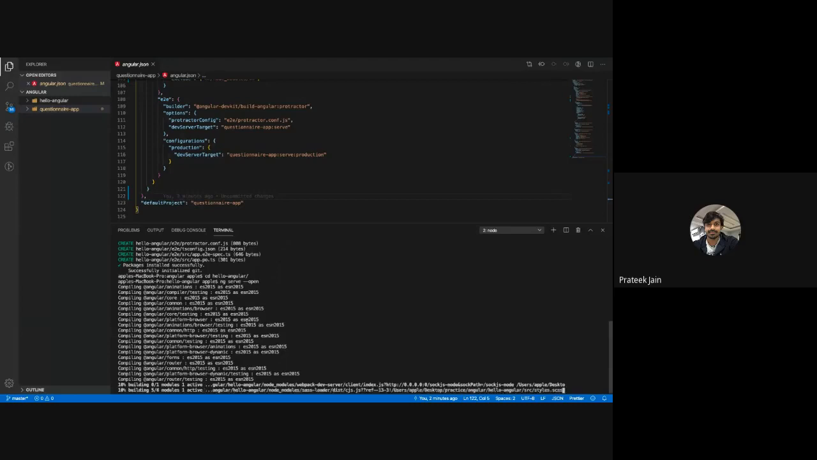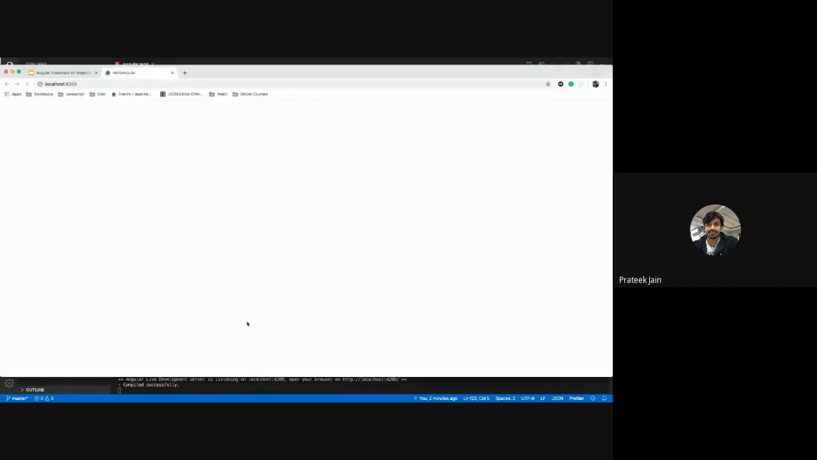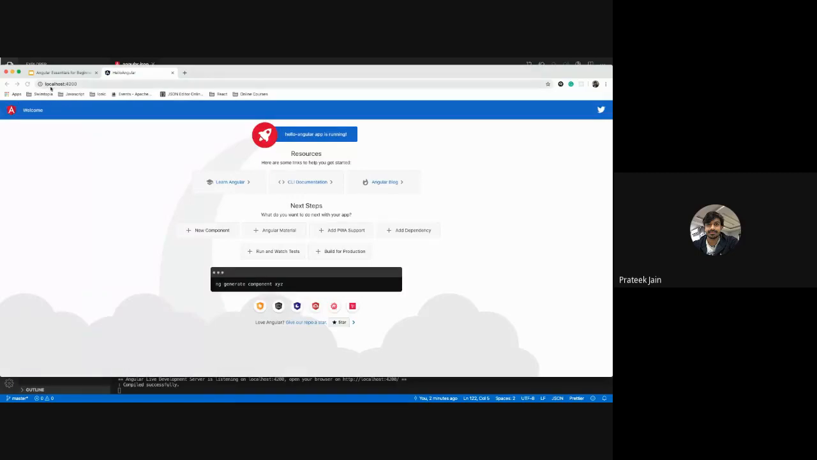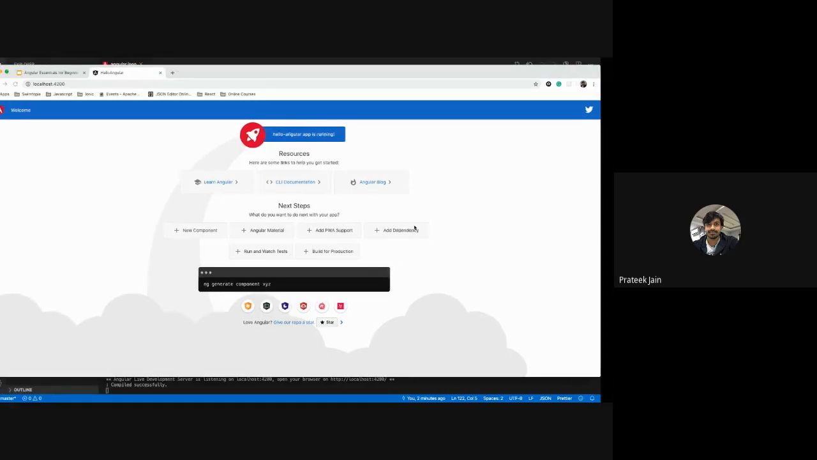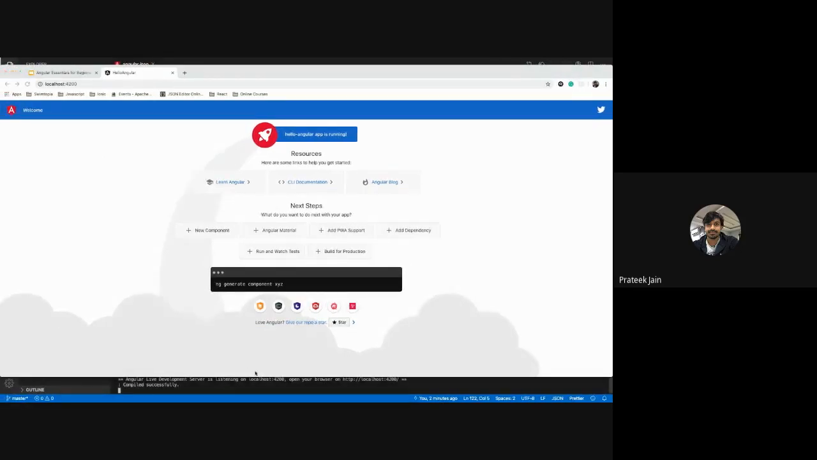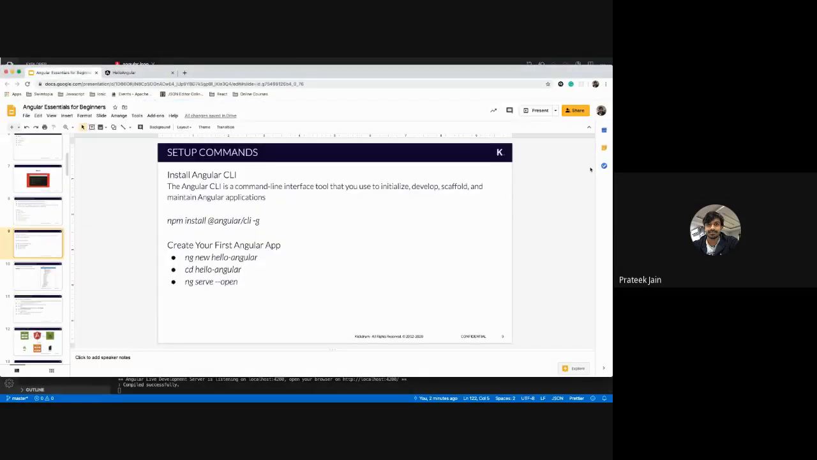Where you are going to get the output, Angular also tells you. You have to go to localhost. See, automatically you are in localhost 4200 in your browser, and this is what your hello world application looks like. Whatever content you are seeing right now is provided by Angular. This is how your application is going to run.